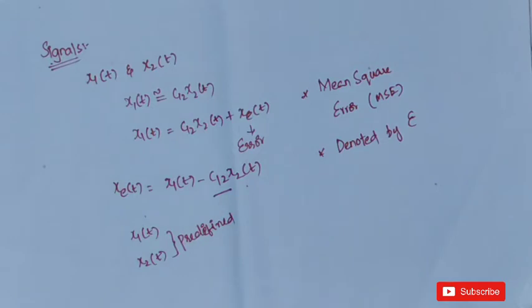We know that the error may be positive or negative. If the error is -2, its square is 4, and if the error is +2, its square is also 4. So to get the accurate value, we are calculating the mean square error. It is denoted by epsilon.